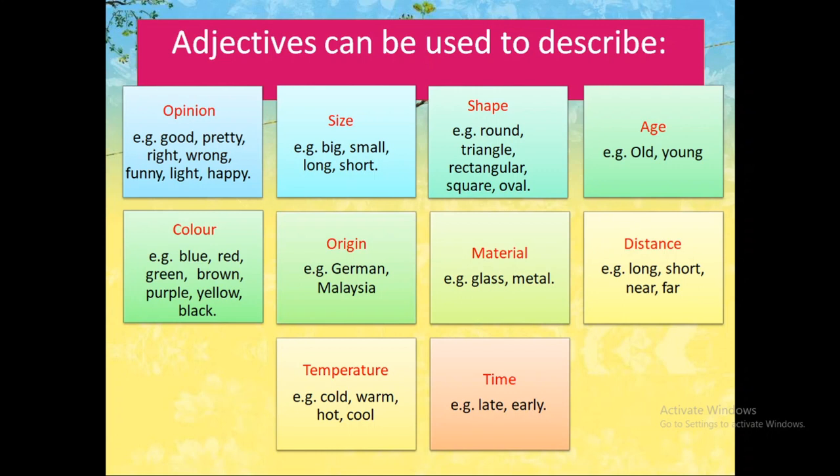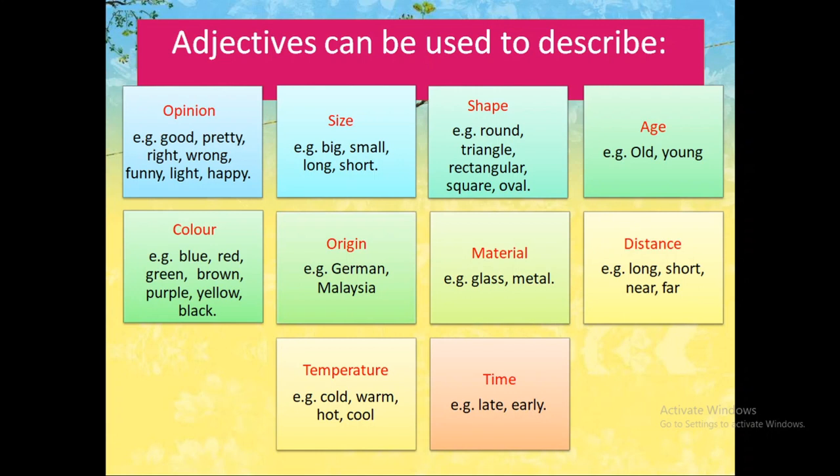Then, we can also talk about the size of the noun, like big, small, long, or short. Then, we can talk about the shape of the noun, for example, round, triangular, circular, rectangle, square, or oval. We can also talk about the age of the noun.